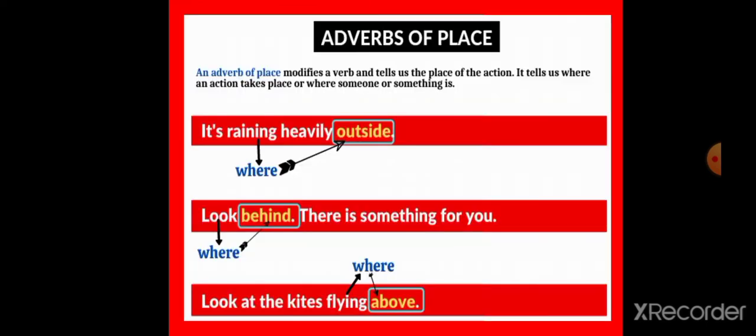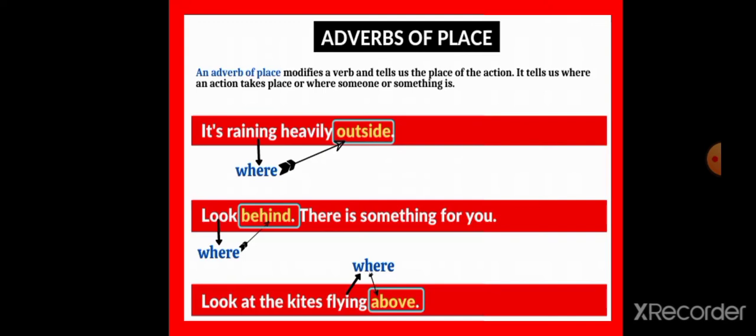Then adverbs of place. The words which tell us where the action happened are called adverbs of place. Okay, they are adverbs of place. It is raining heavily outside. Where did the action happen? Outside. Okay.